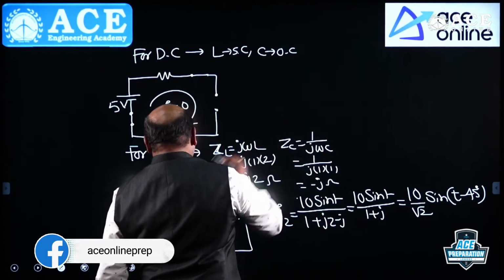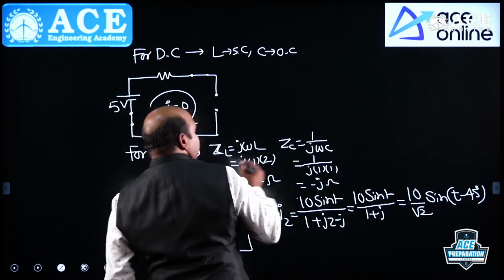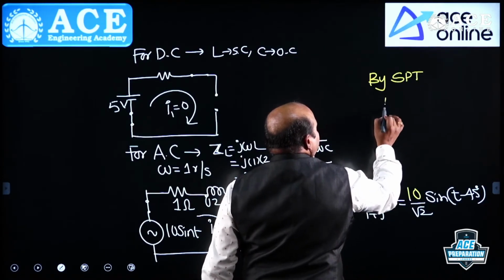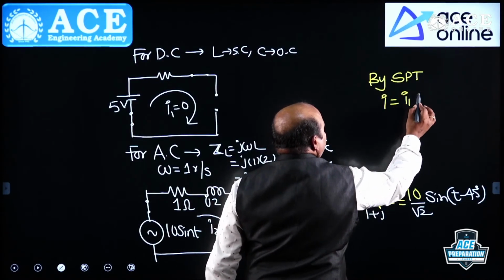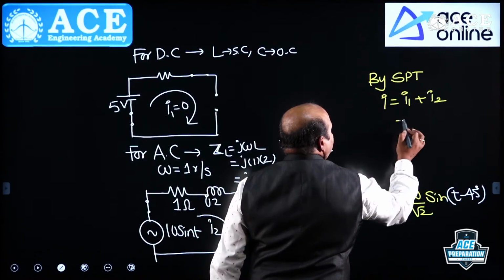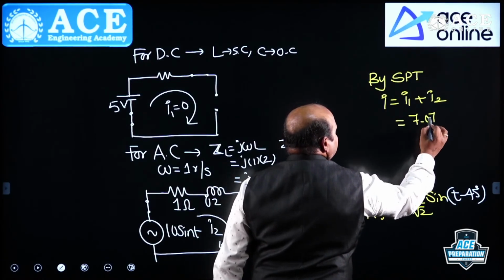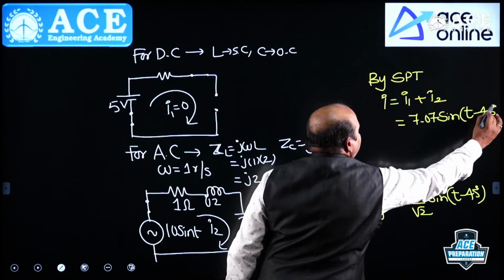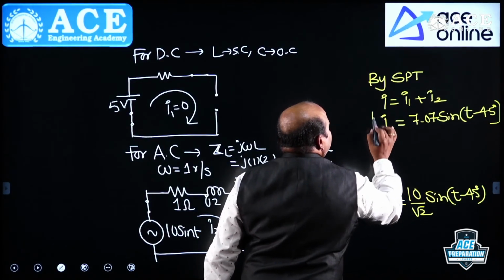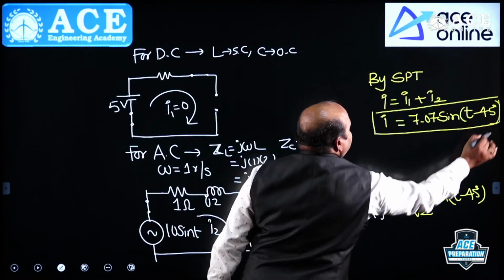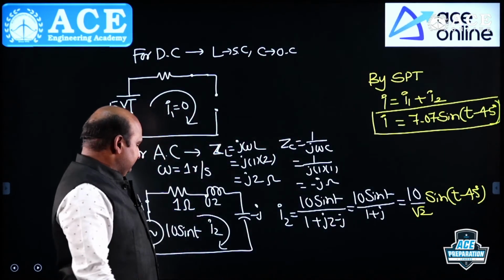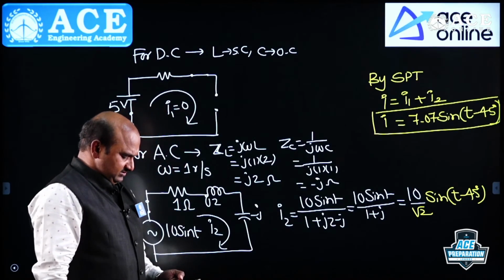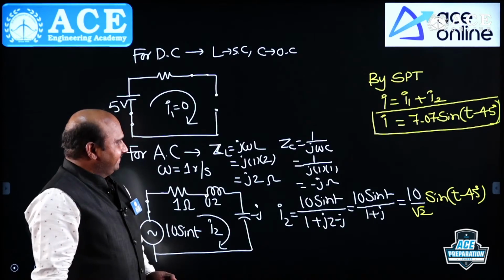Finally, by superposition theorem, I is equal to I1 plus I2, which is 7.07 sin(t minus 45 degrees). This is the final answer. Clear? Is it okay?